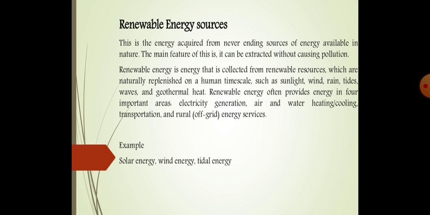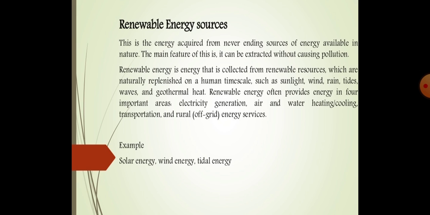First is electricity generation. We can generate electricity from photovoltaic cells by using solar, or we can rotate a turbine with the help of wind energy or tidal energy. So that is one area, electricity generation.